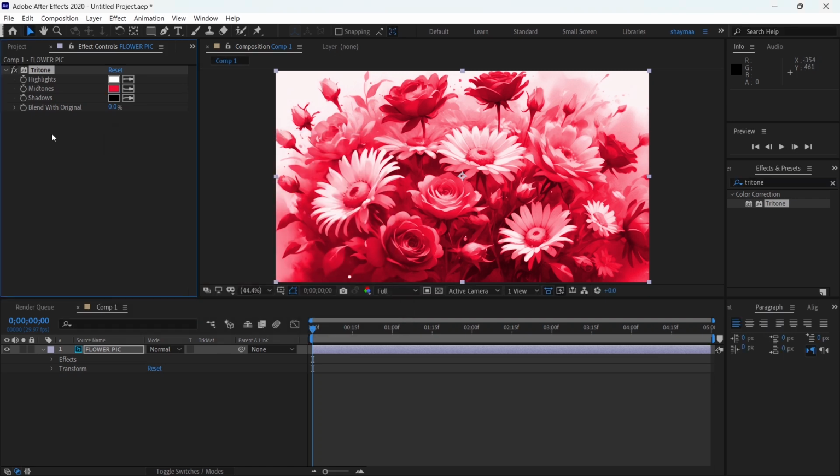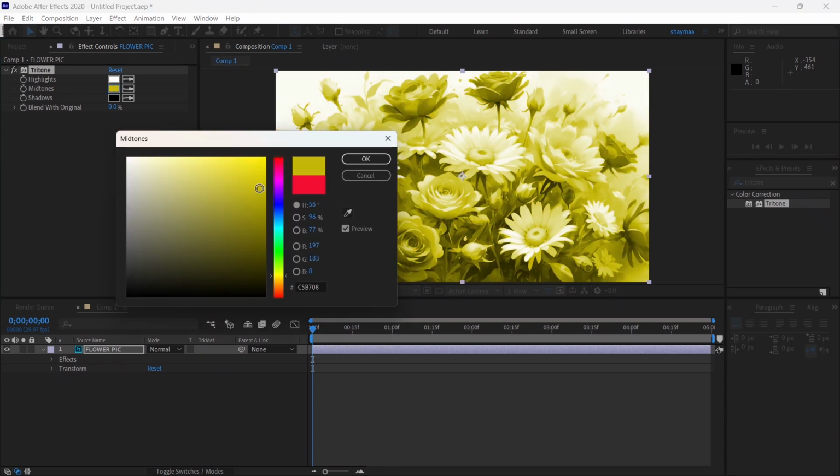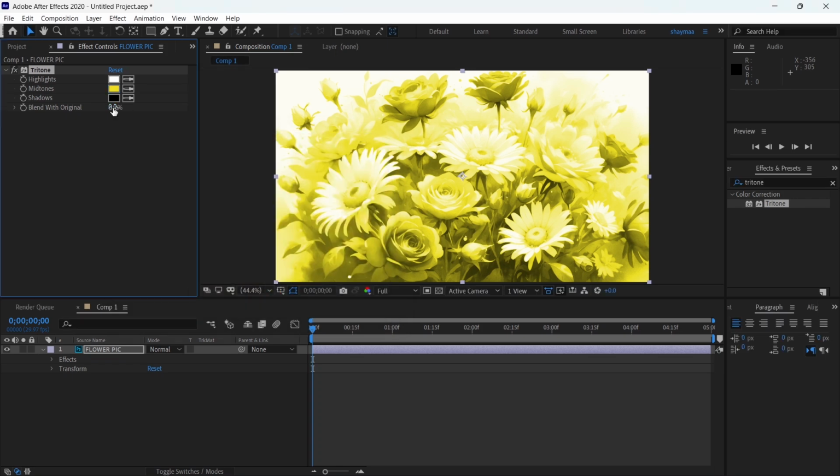So what it really does here, it is leaving all the brights or the highlights of the image tinted to white, and the shadows and the dark parts of the image tinted to black. And it is just changing the values in between the darks and brights to be tinted to whatever color I put for the midtones. So if I choose the yellow color for the midtones, it will just give a different look to the image.